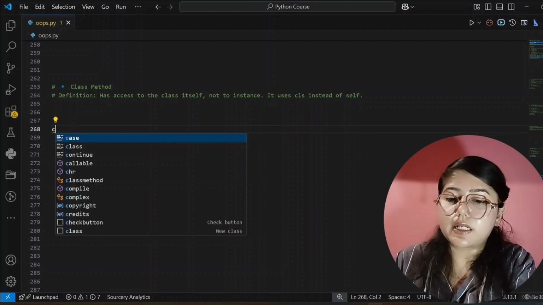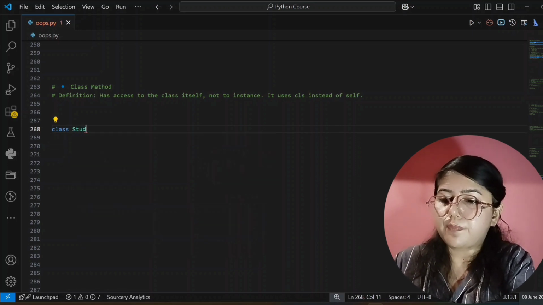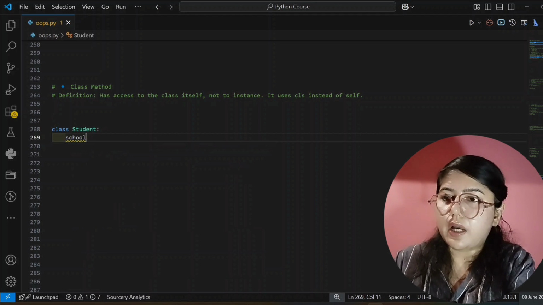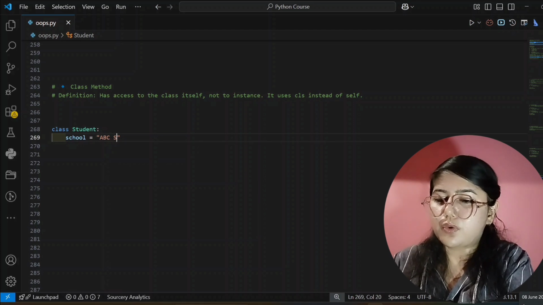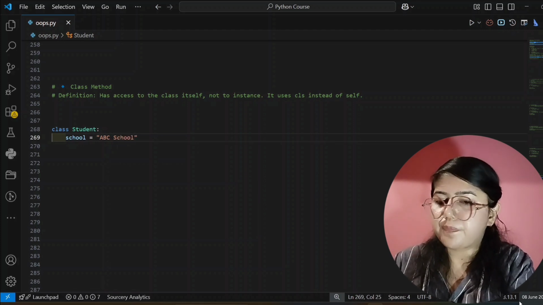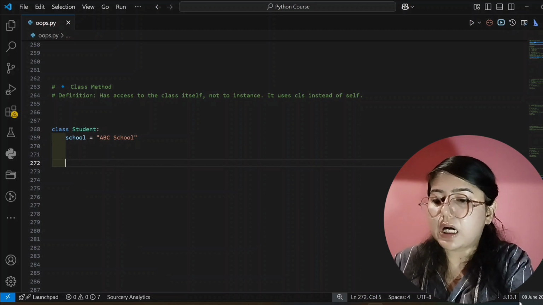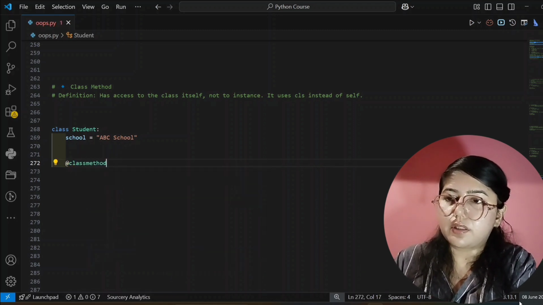Now I will create a class, that is class, and its name is Student I am giving, then colon, and after that school, and here I am giving its value ABC school, or whatever name you want to give, you can give. Okay, and after that I will use class method, @classmethod, with class and method in lowercase.